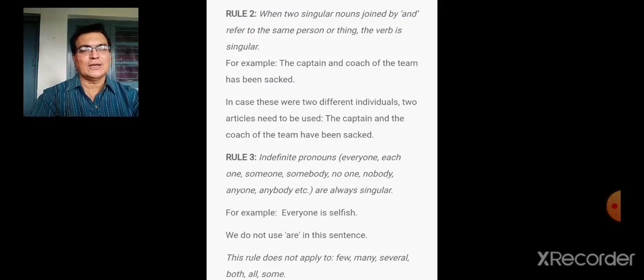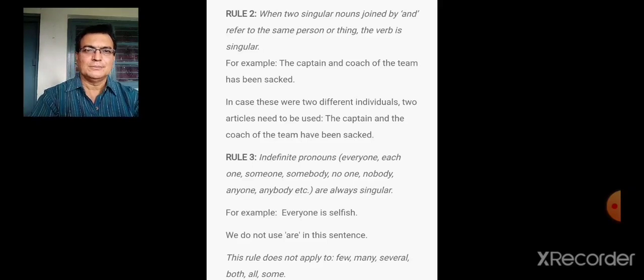Now let's go to the next rule. When there are two singular nouns joined by and, and they refer to the same person or thing, the verb is singular. Here, the captain and coach of the team has been sacked. Now, how do you find if it's the same individual or two different individuals?